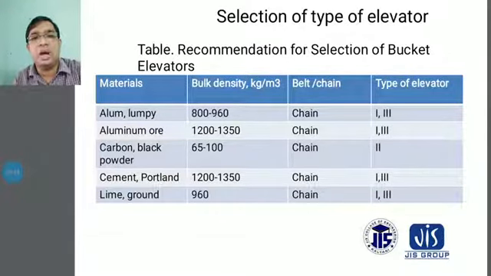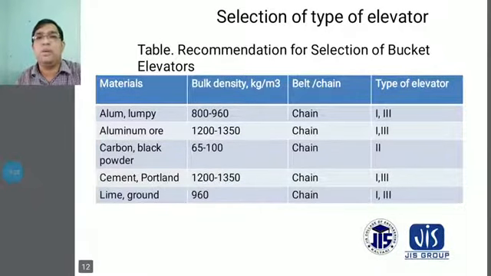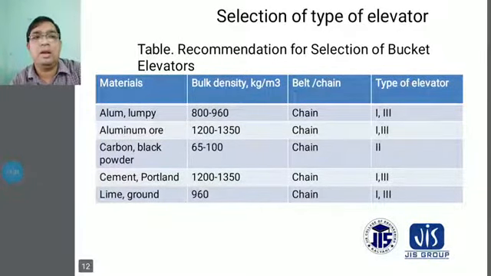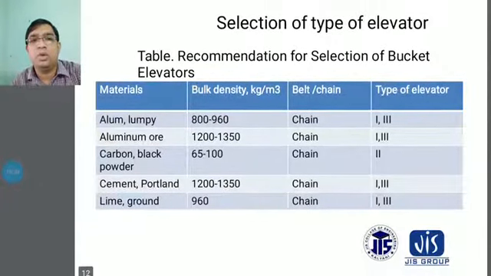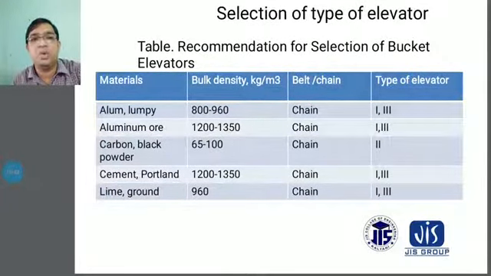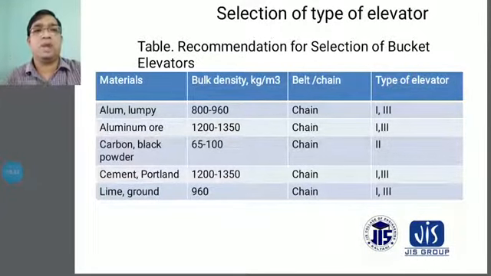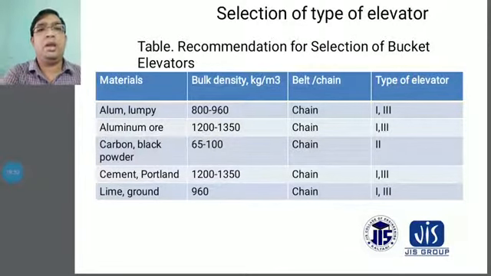Another is cement, Portland type material. The bulk density here is 1200 to 1350 kg per meter cubed, it is also transferred by chain, and the types of elevator are 1 and 3. And for ground lime, the bulk density is 960 kg per meter cubed, the buckets are moved by chain, and the types of elevator are 1 and 3.